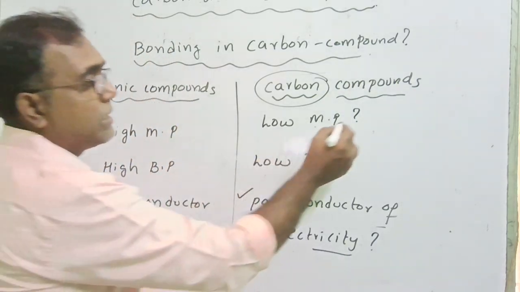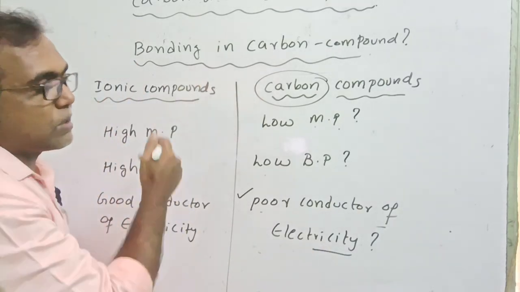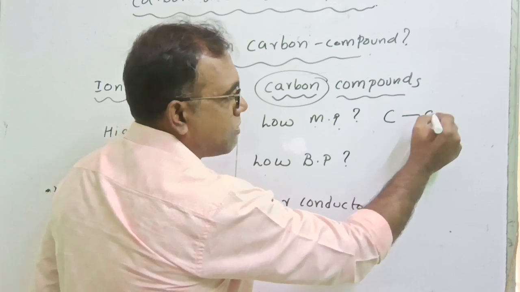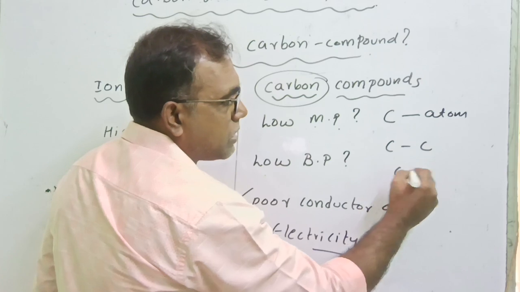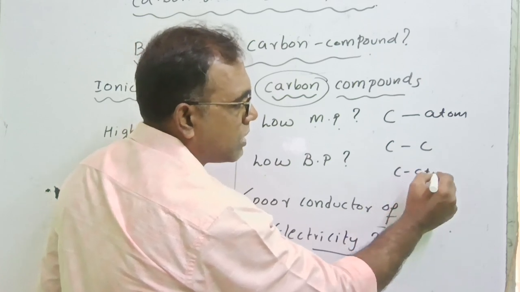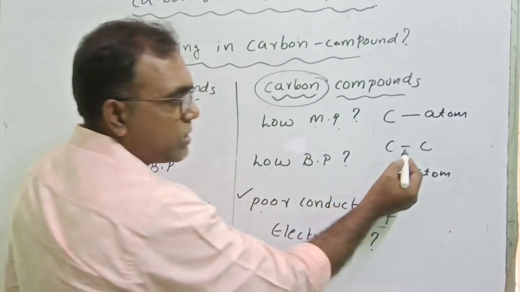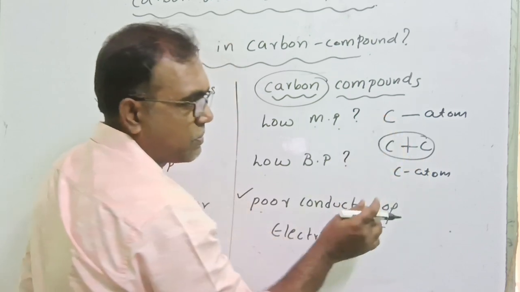Whereas why are the melting points and boiling points low in carbon's compounds? When carbon combines with some other atom, it may be carbon and carbon or carbon and other atoms. When it forms a bond with other atoms, the interaction between the atoms is very weak.